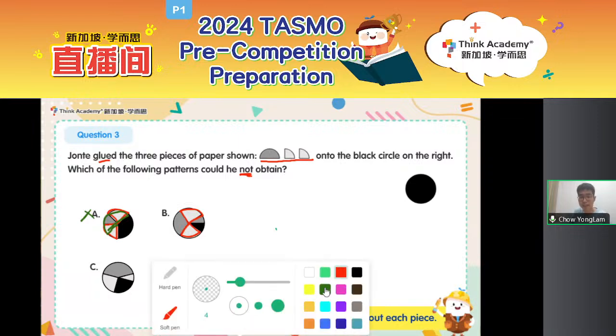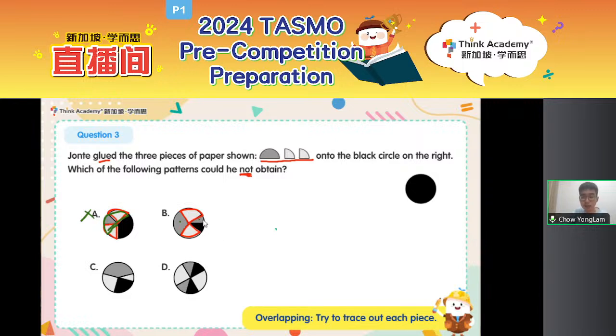Where is my semicircle? Now, I see that there is a bigger dark gray area here and a smaller dark gray area here. Could it be perhaps that I cut away the semicircle into two parts and then combine them together? Maybe not. The question didn't say I cut the papers, right? So I assume it's the entire semicircle being pasted somewhere. So the area that is formed by the gray semicircle should be continuous. But if it's a continuous area, I want to connect this area and this area. It should be something like this.